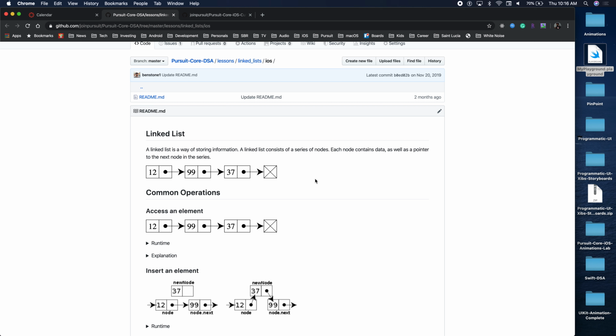So the node or the car of that train has two things that are important. The value, what is the value of that node? In that case there, on the first train, we see 12. And 12 is connected to another car. It's connected to 99. And that arrow we see there is our next value or our next pointer, right? So 12 is connected to 99, 99 is connected to 37, and 37 is not connected to anything. In that case, 37 is pointing to nil, right? So that's our basic structure we want to build today. We'll start off with a node.